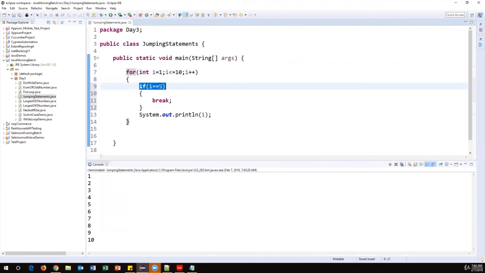It will check this condition, so this condition is false. I value currently is 1, so 1 is equal to 5? The condition is false. So it will not execute break. So directly it will print I value is 1. Fine. So it will go up again.